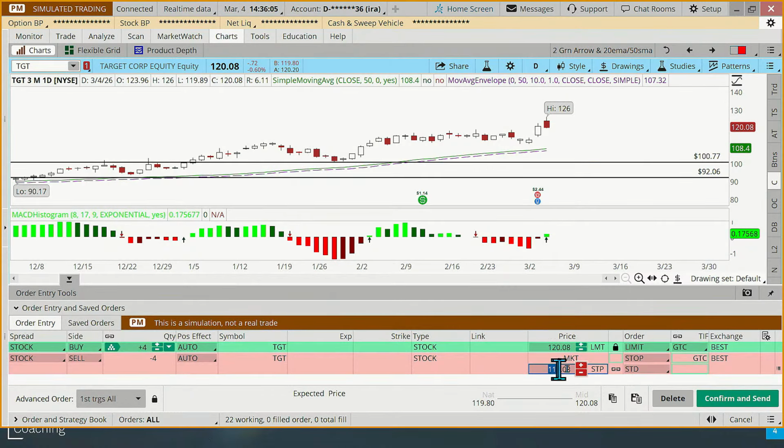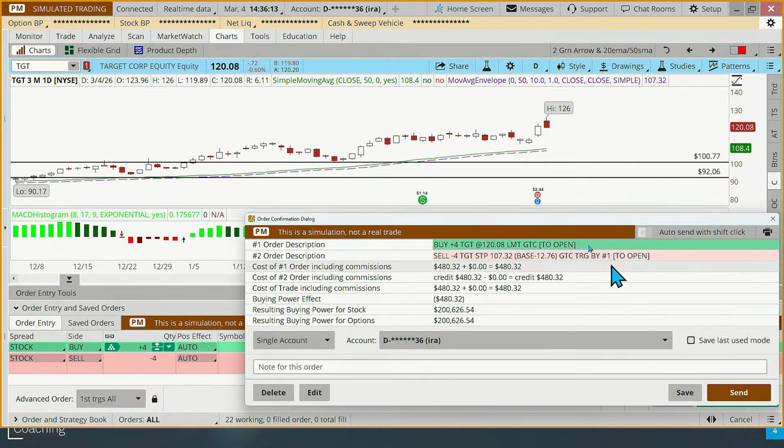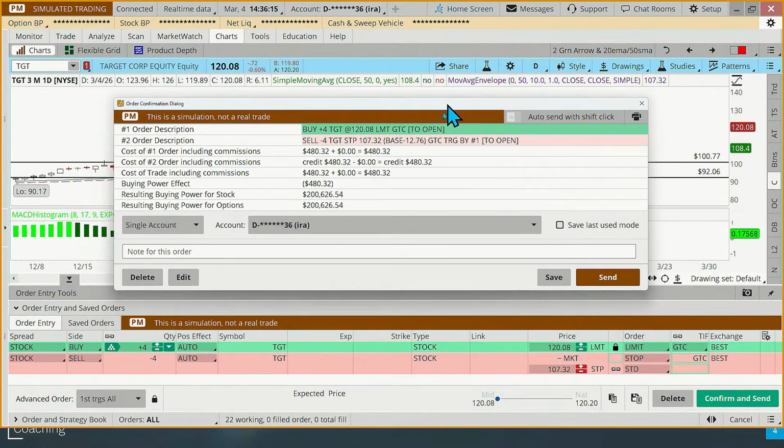So we're going to put our stop order at 107.32. And it's already good till canceled. It's a stop order. We hit confirm and send, and it doesn't say send and send. It says confirm and send. So we're just going to double check. We want to buy 4 shares at a 120. We're going to sell 4 shares at a stop of 107.32. And there's no guarantee that we get filled at 107.32.